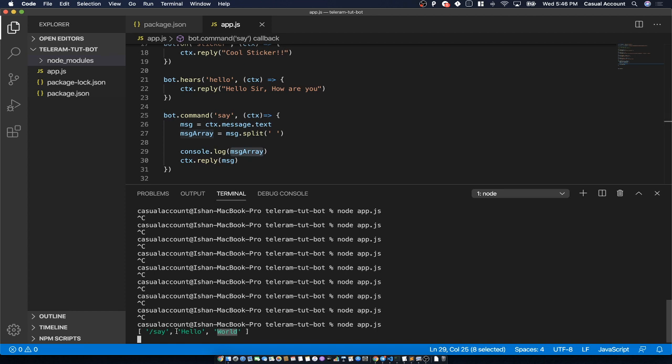So now what we have to do is we have to get only the last 2 elements, right? We have to shift this first element away, remove this first element from the array. To do that, we have got one function in JavaScript which is known as array.shift. So let's do that.